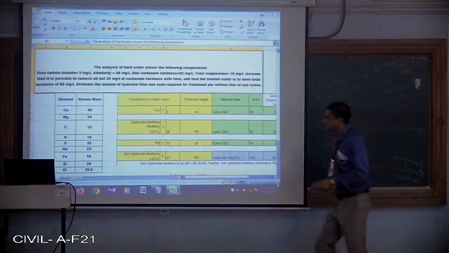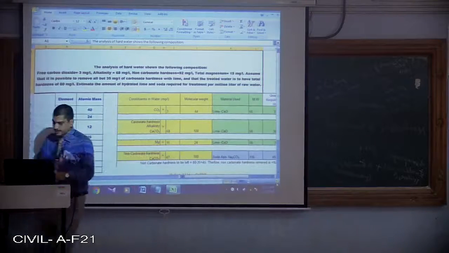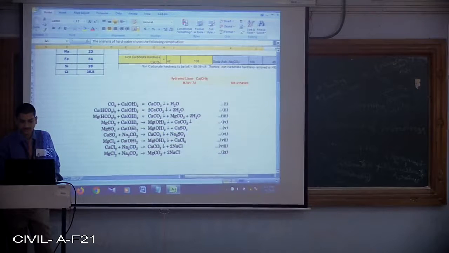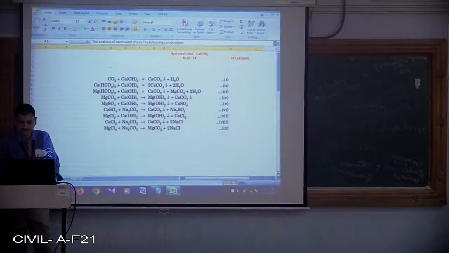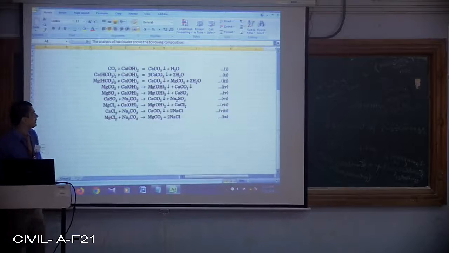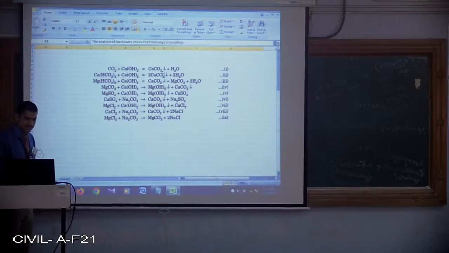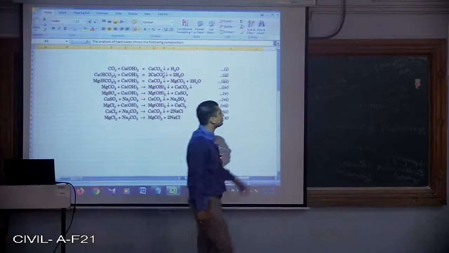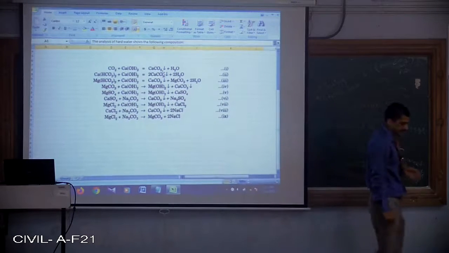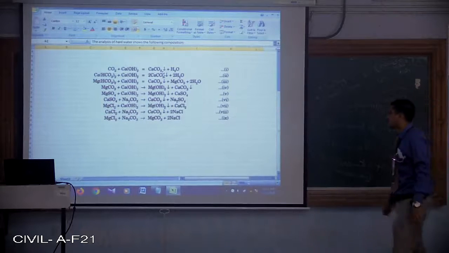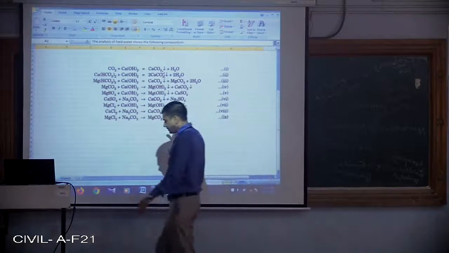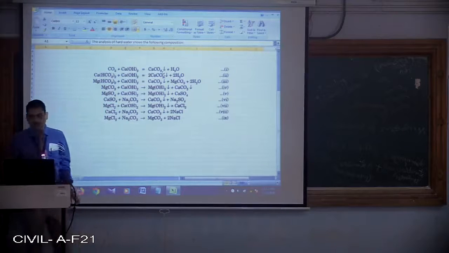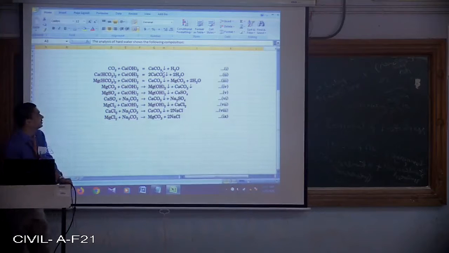For example, just to show the chemical equation, we will consider the problem later. So I have considered 9 chemical equations. In these 9 chemical equations, let us see where this excess amount of lime will be interacting and where exactly the soda ash will be interacting. In the first equation, CO2, how will CO2 come into the picture?